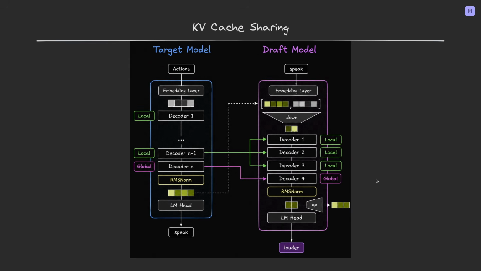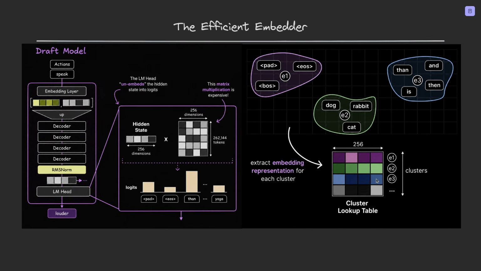So finally, there is an efficient embedder. The efficient embedder reduces the compute needed by the draft model's language model head, or LM head, that we have here. Let me explain. Normally after the decoder produces a hidden state, the LM head converts the hidden state into logits, which are raw scores for every possible next token. To do that, it multiplies the hidden state, which is here, by a very large vocabulary matrix.